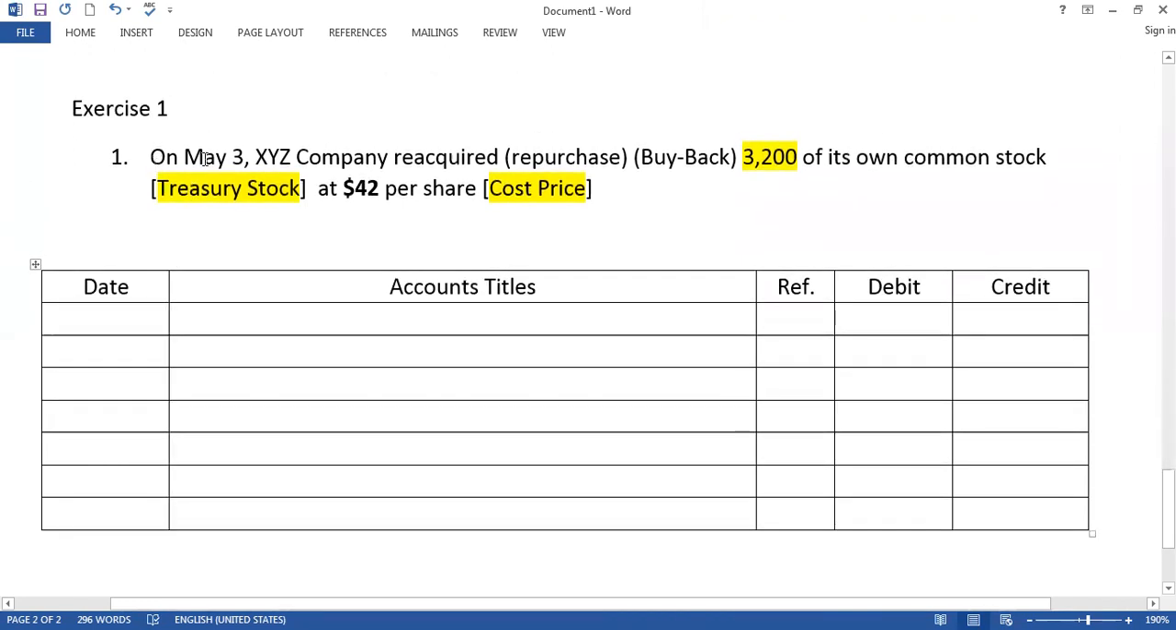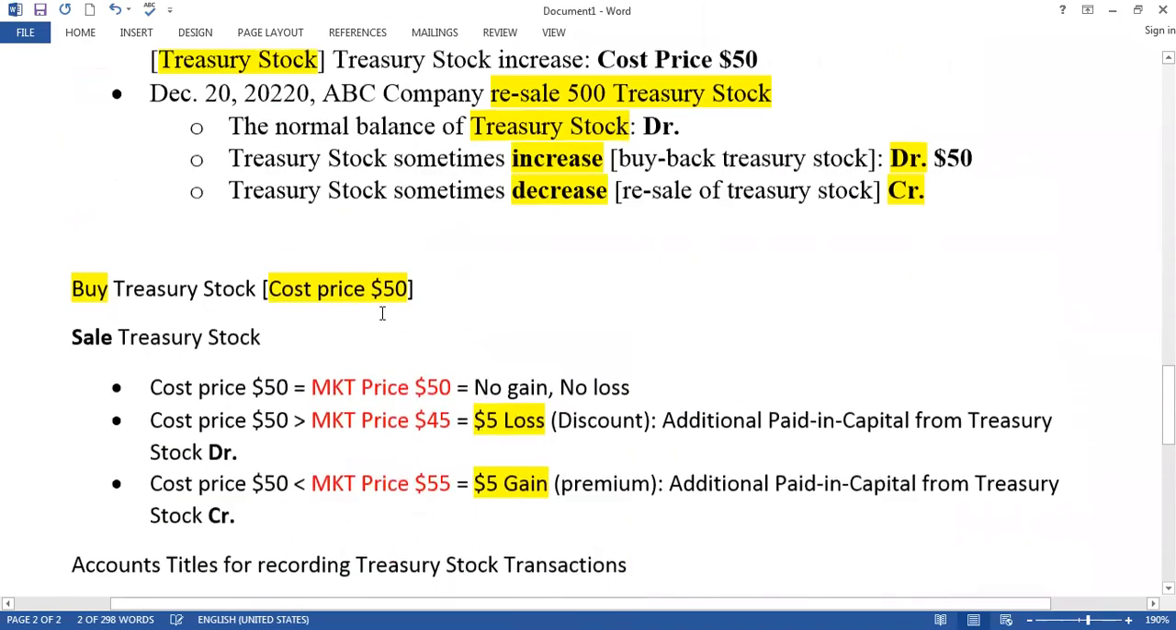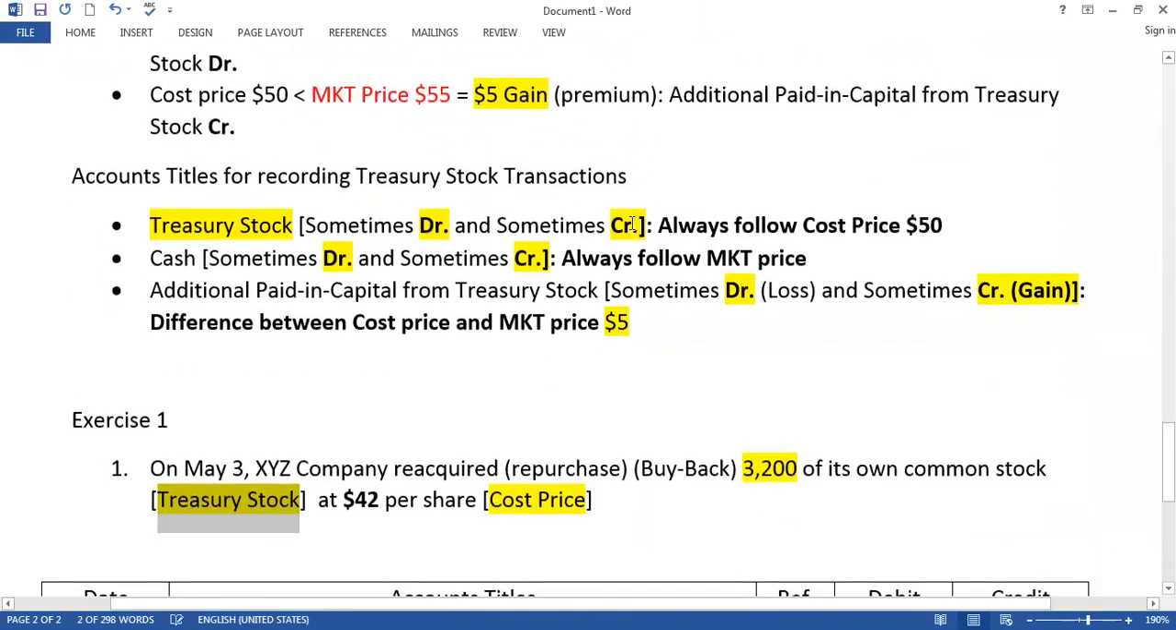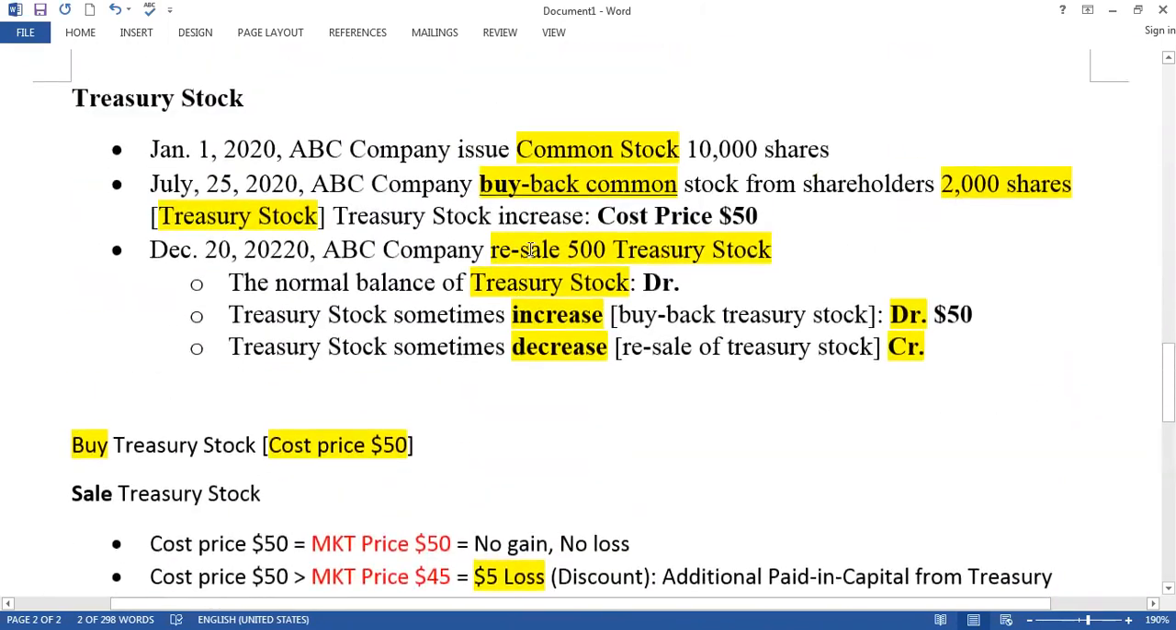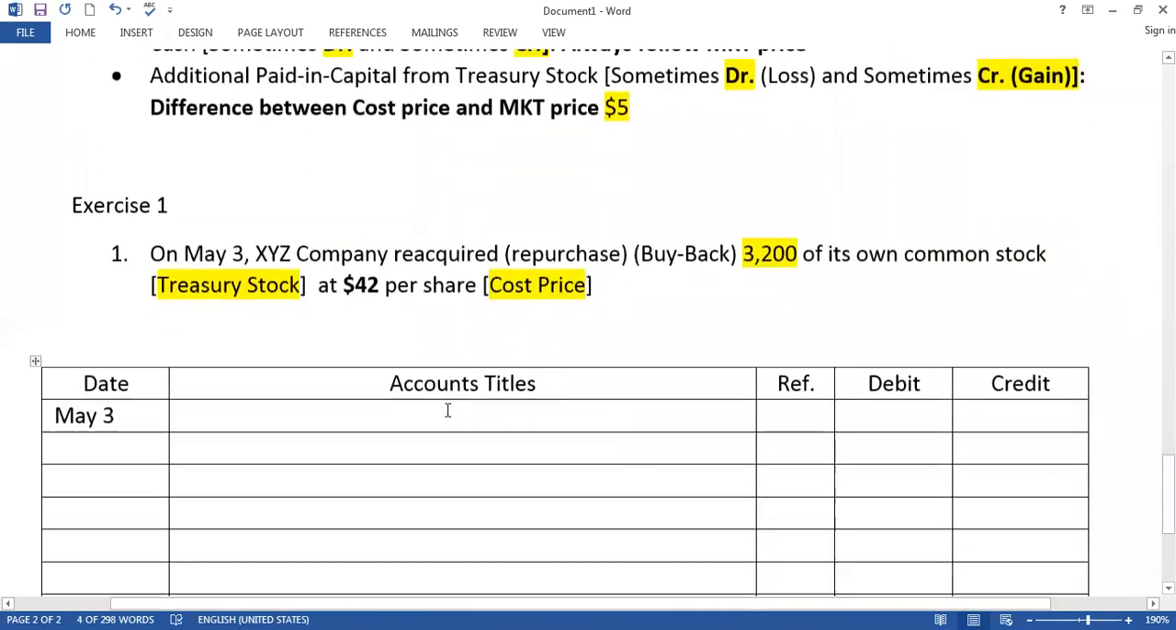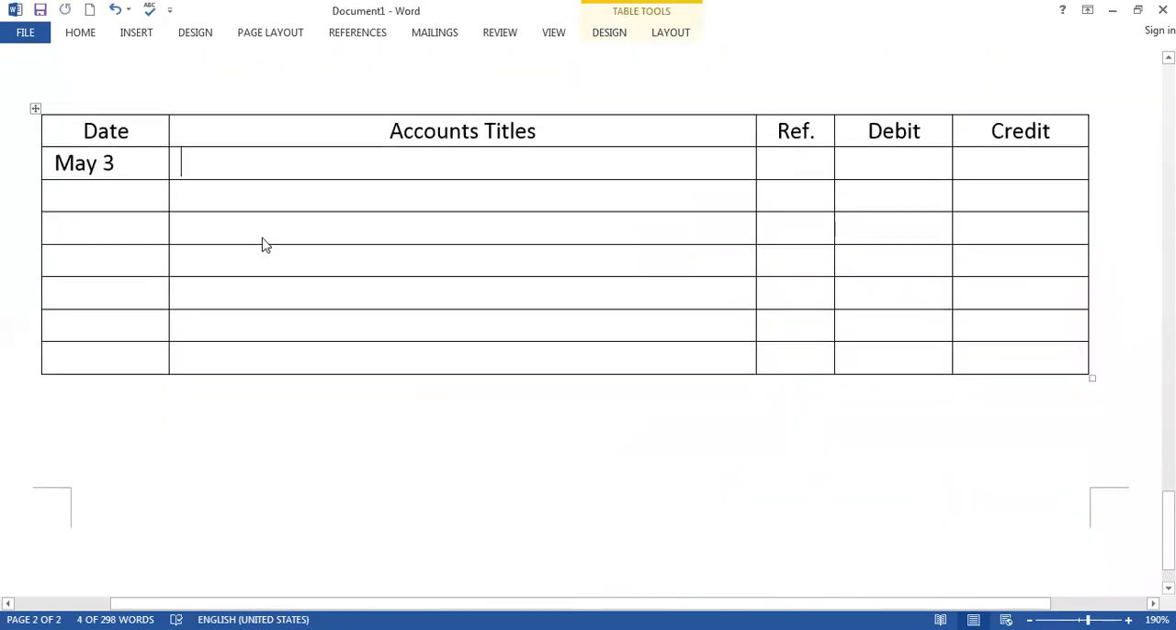Now, what is the date? Date is May 3rd. What happened at that day? At that day, company buy back treasury stock. So when company buy back treasury stock, I told you that treasury stock sometimes debit, treasury stock sometimes credit. When company buy back, treasury stock is debit, right? So treasury stock now debit.